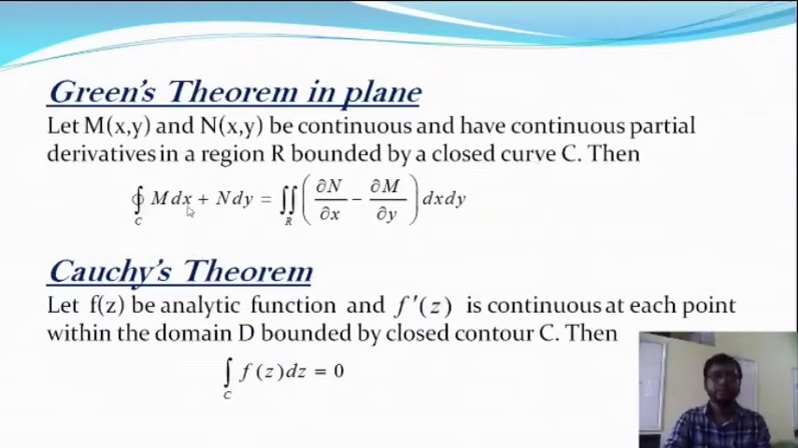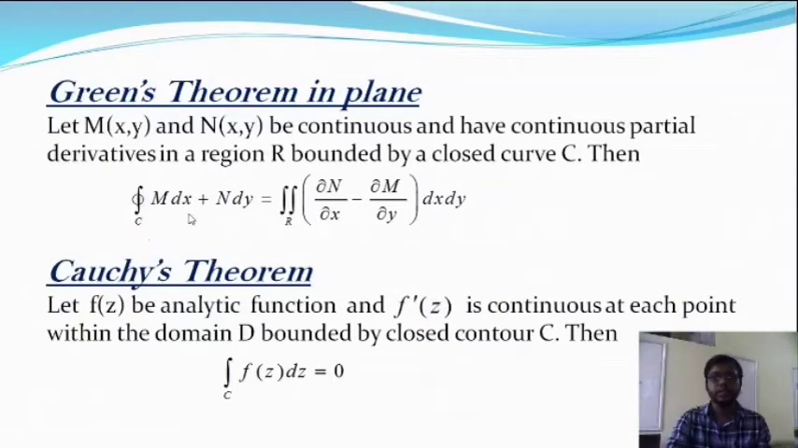Let M and N be two continuous functions and their partial derivatives are all continuous in a region R bounded by the closed curve C. Then the closed integration over C of M dx plus N dy is equal to the double integration over R of del N del x minus del M del y into dx dy. So this is the mathematical expression of Green's theorem.